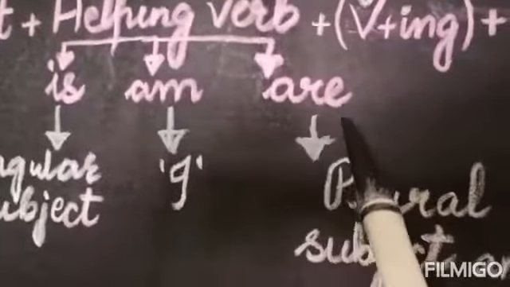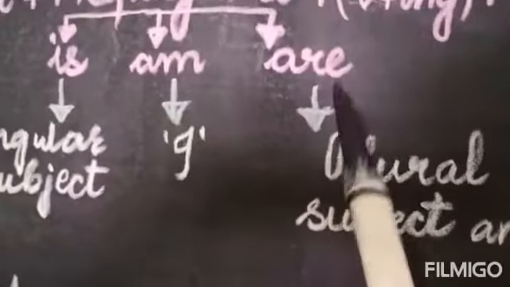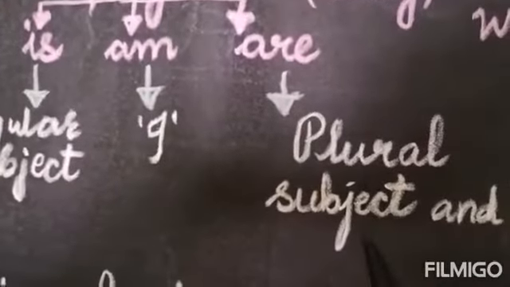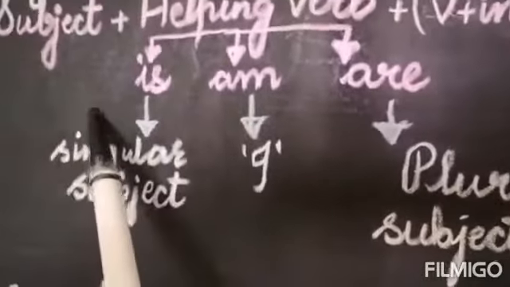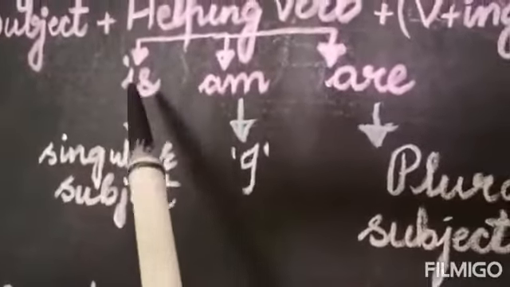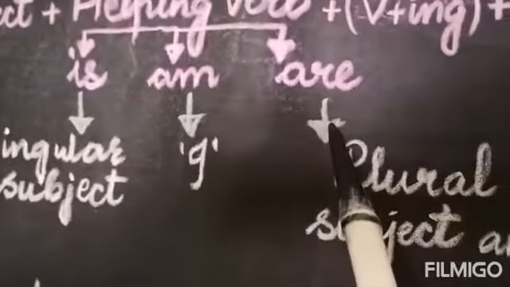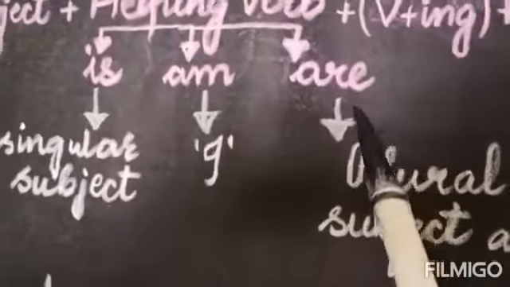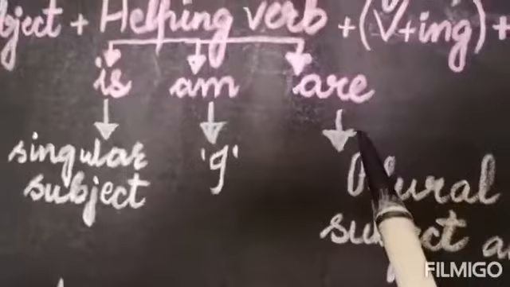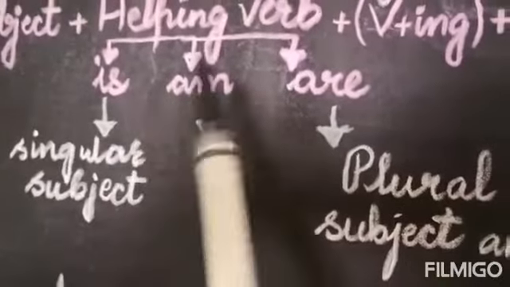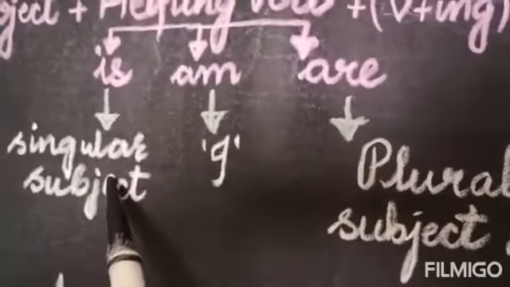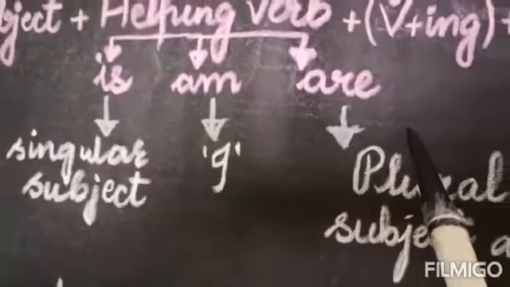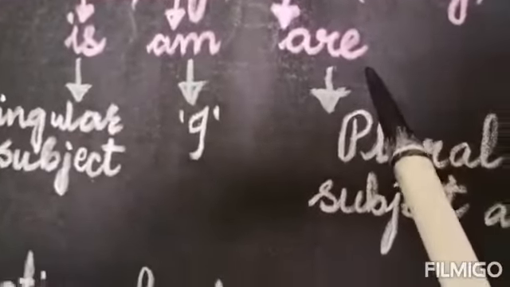Now the third helping verb is are. And when can we use this are? When the subject is plural. Like if I say Saima ma'am is teaching. Here we can say children are playing. Children are so many. So we can say children are playing. We won't say children is playing. We will say a child is playing. If we say children, they are so many, then we have to use are.